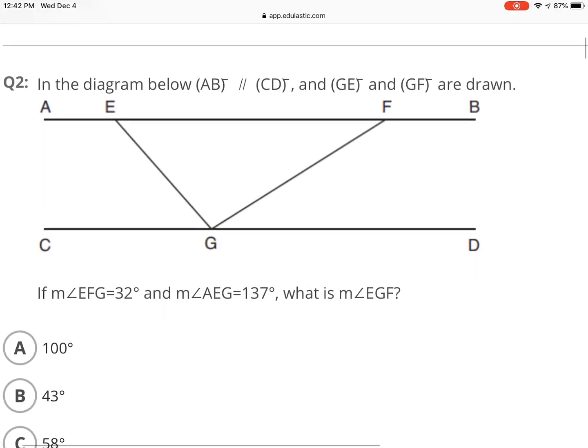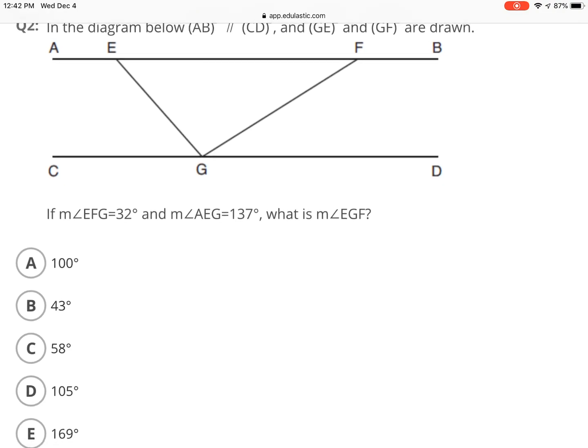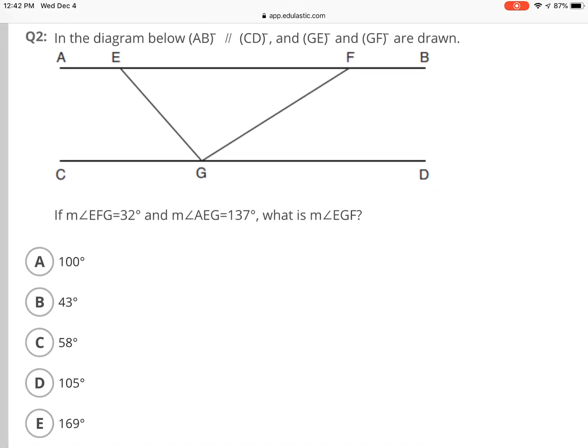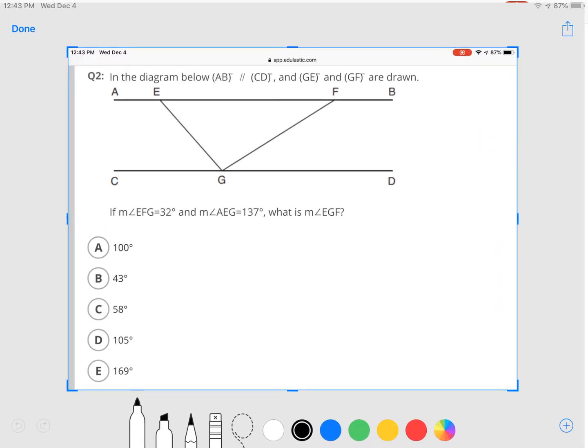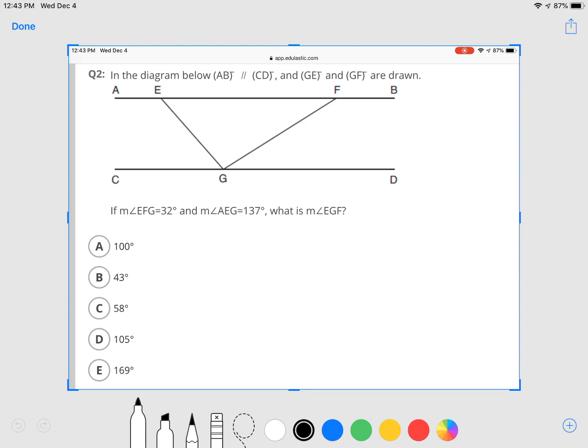Okay, next question. Number 2. In the diagram below, AB is parallel to CD, and GE and GF are drawn. Okay. And then it says measure of angle EFG is 32. EFG, so this is 32 degrees. AEG is 137. AEG, so this is 137. What is EGF? So we're looking for this angle right here.